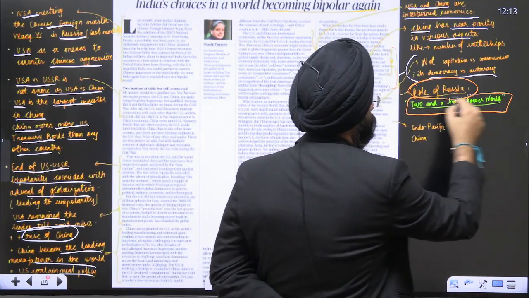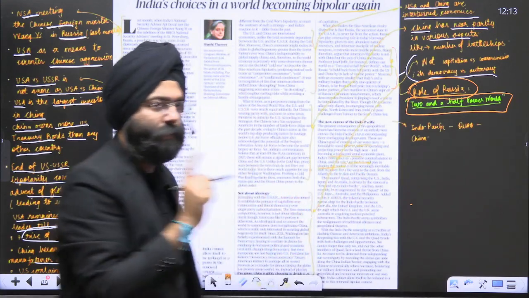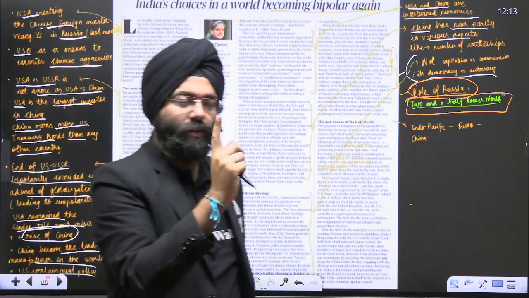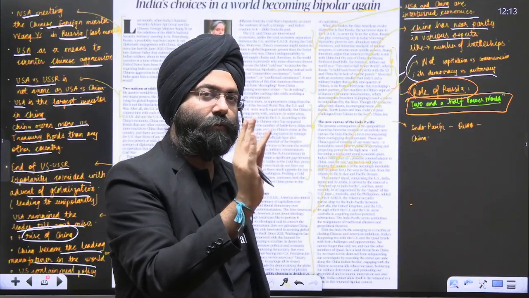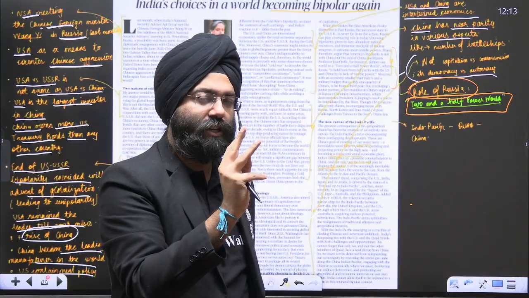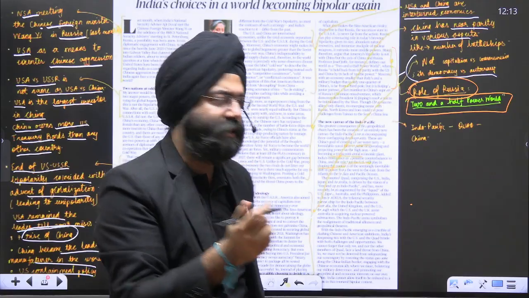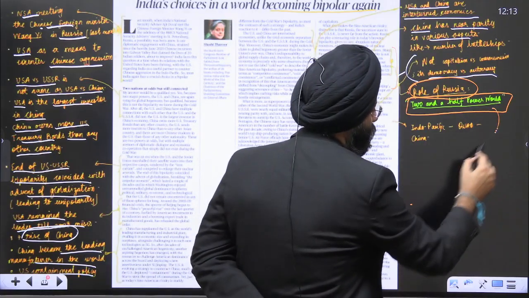2.5 power world. 2.5 power world means one world Russia, one world China, one world United States, and a half world, that means a hurt Russia. That means because it is not in its full capacity. So what does this word 2.5 power mean?